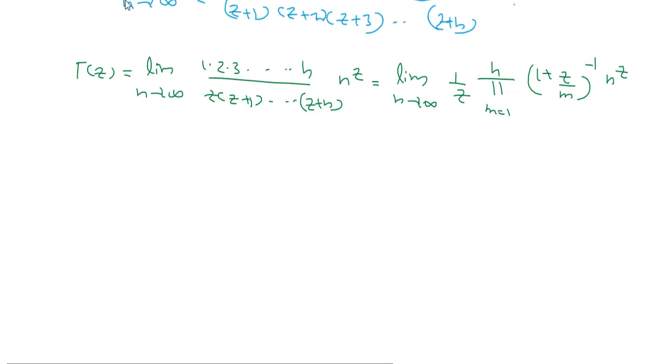Okay, now I will use another relation. I can write n raised to minus z as equivalent to e raised to minus log n into z.